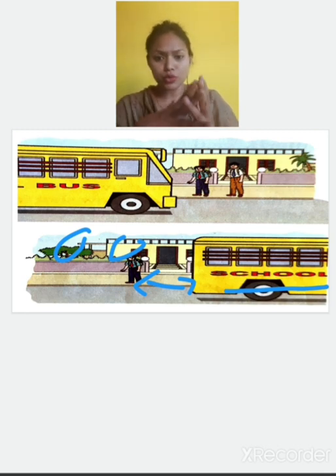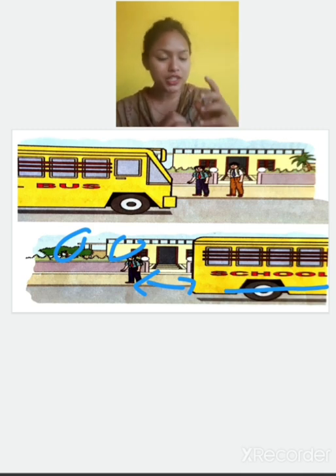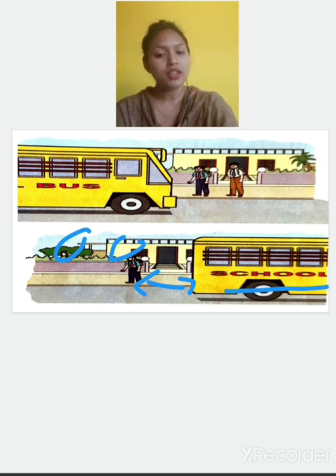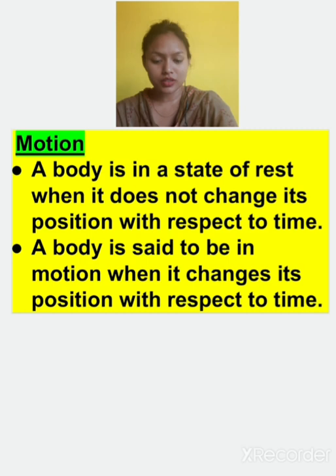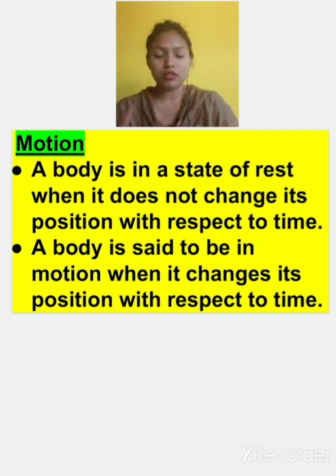So what is motion? Motion means changing distance with time. Changing distance with time is known as motion. So in this case, what is in motion? The school bus is in motion. So let's try to see this. Now what is motion, and when will we say that something is in motion or something